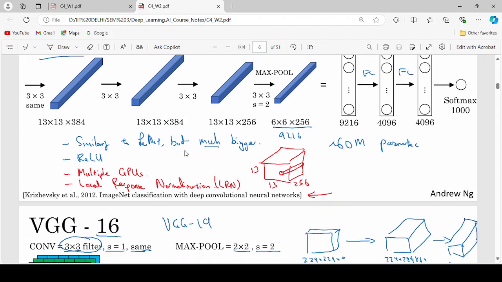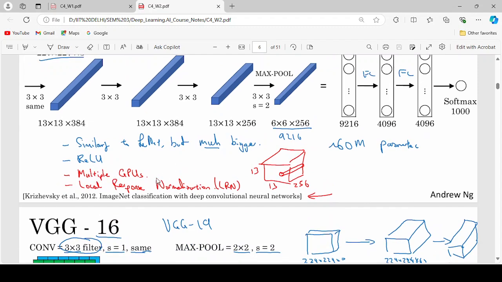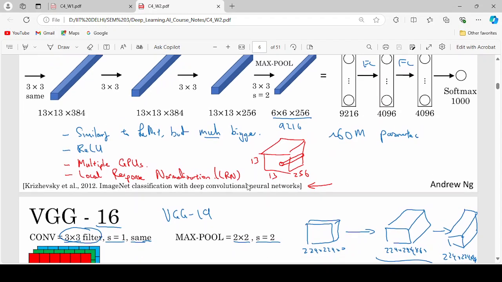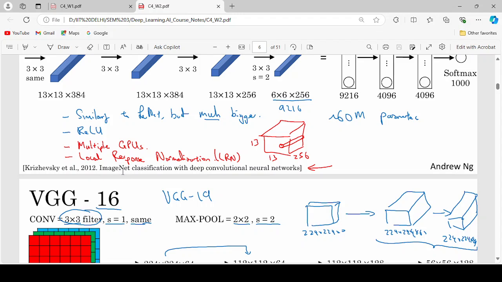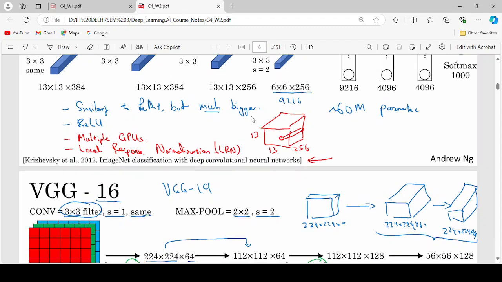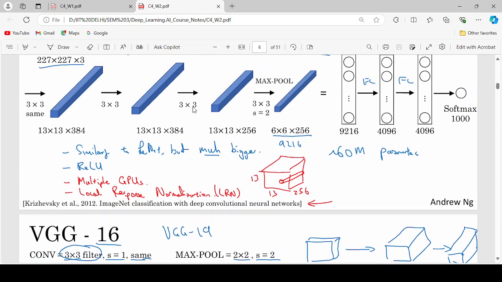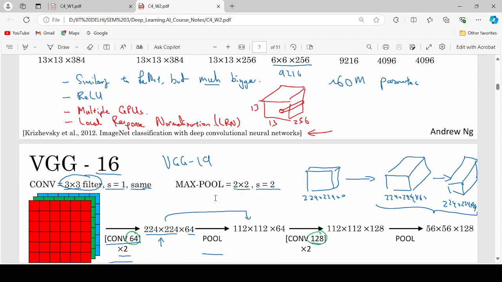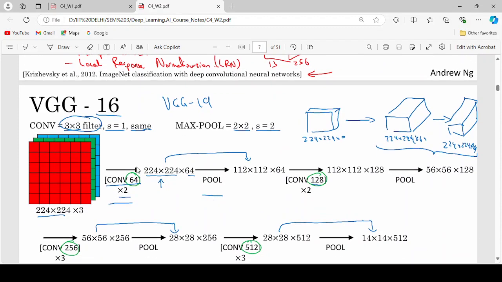It is similar to LeNet but much bigger, with the ReLU activation function, and multiple GPUs are required for training, because if we increase the parameters, there will definitely be an increase in computational cost and time. That is why we require multiple GPUs. Local response normalization, I will tell you later. For now, it is not a very big deal, and I'm also not sure what it is, so you can search on Google and write in the comment box.